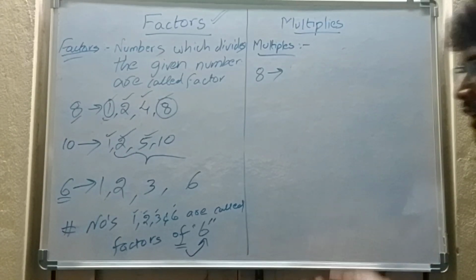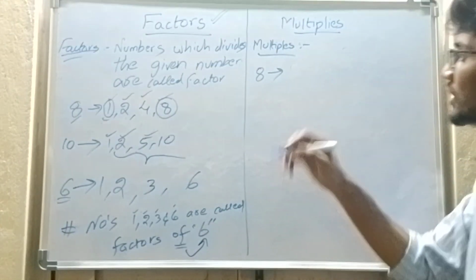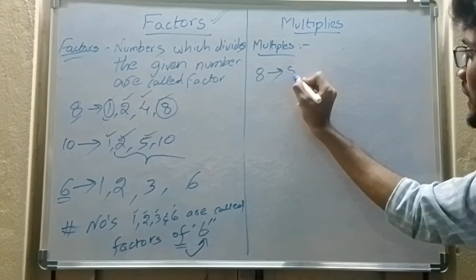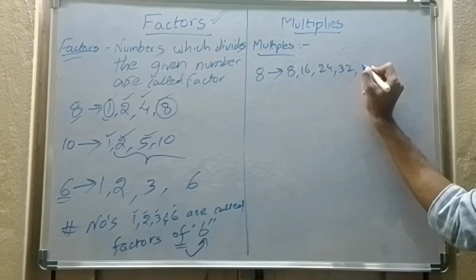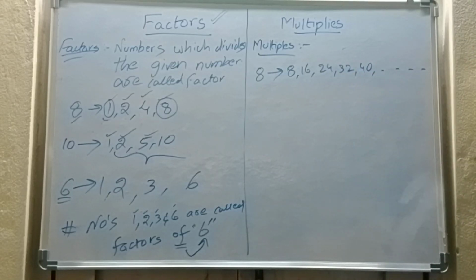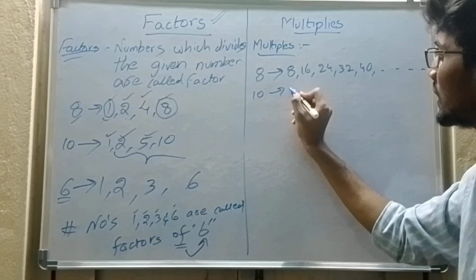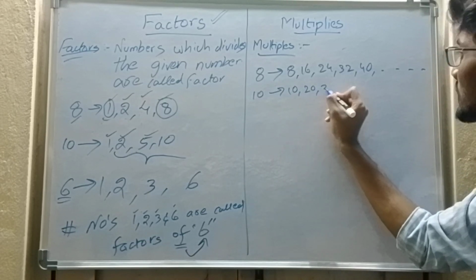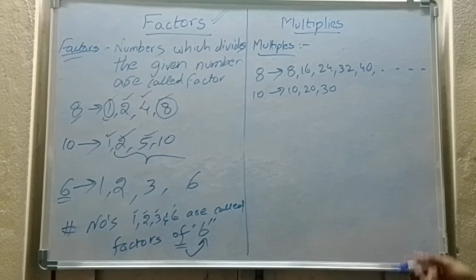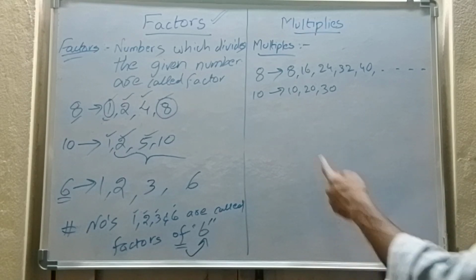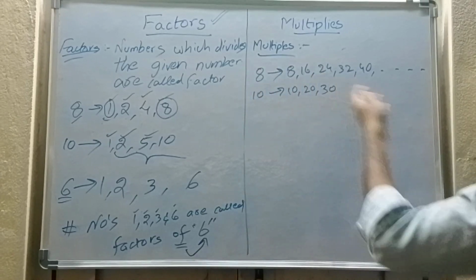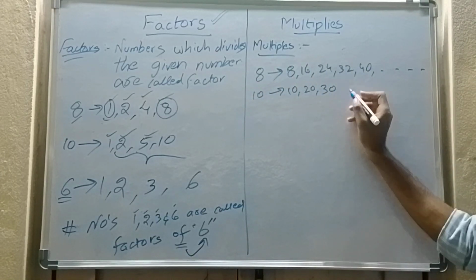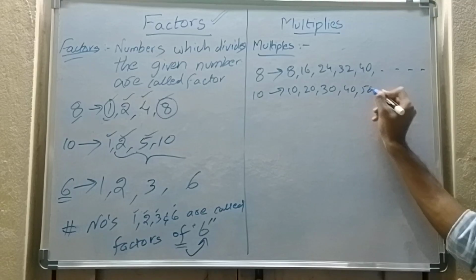I will write a few more examples to make you understand better. What are the multiples of 8? 8, 16, 24, 32, 40 and so on. And what are the multiples of 10? 10, 20, 30. In layman's language, you can think of it this way: those which come in the 10th table, those which come in the 8th table, all those are multiples. 30, 40, 50 and so on.